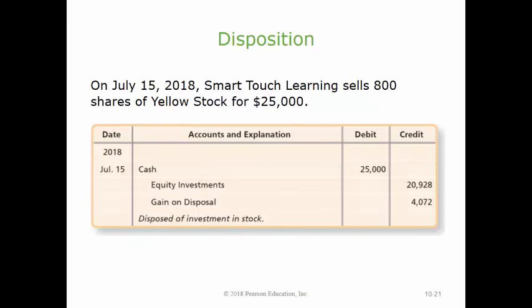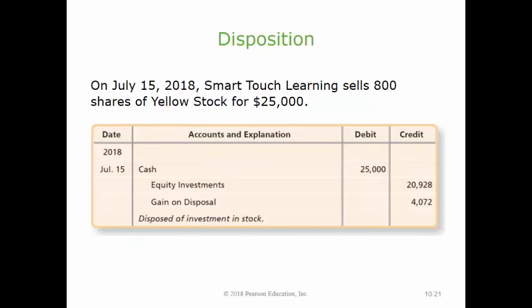However, the investment account must be credited only for the cost of the 800 shares that were sold. Because the original cost was $26.16 per share, we can calculate the cost of the 800 shares sold as 800 shares times $26.16 per share, which is equal to $20,928. A credit is made to equity investments for $20,928.